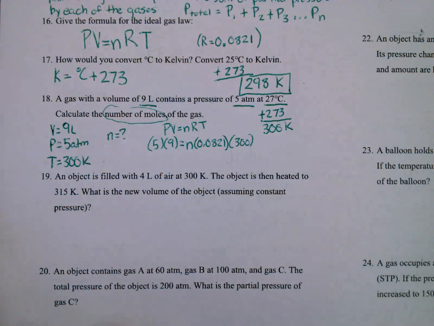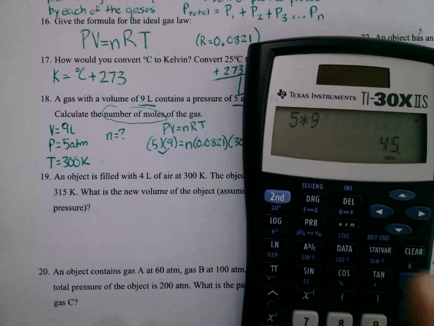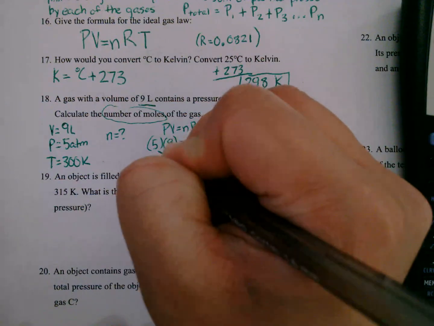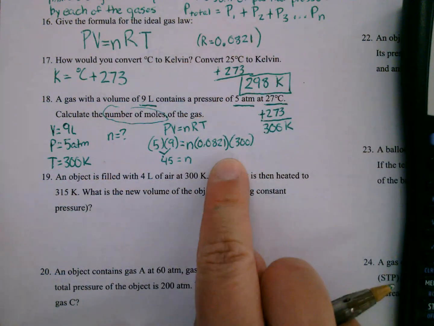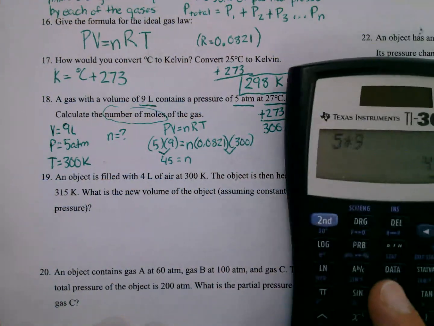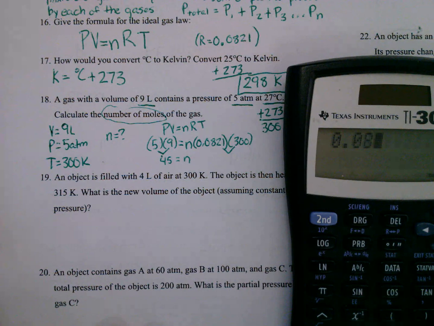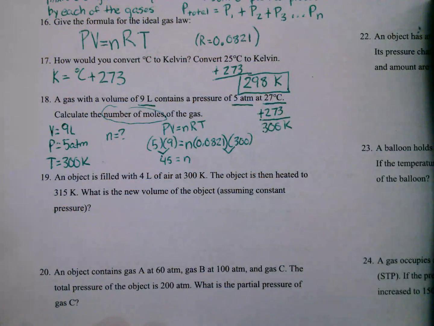So to solve this problem, we're going to have to multiply 5 times 9. That's 45, and that's equal to our N times, and then we're going to multiply 0.0821 times 300. That's 24.63.